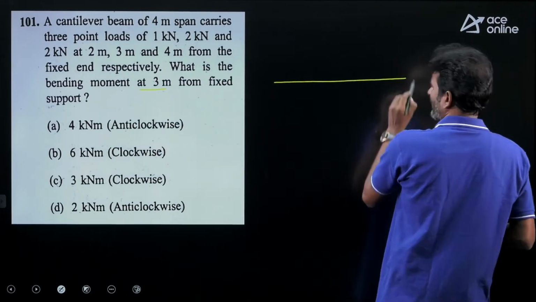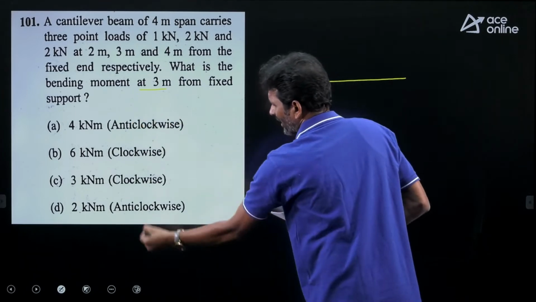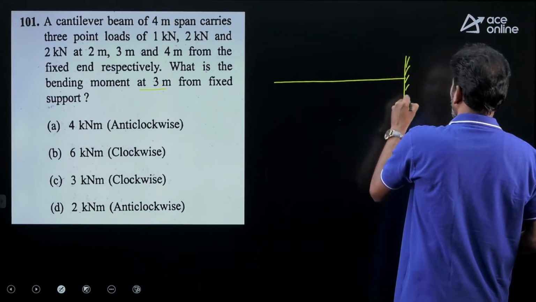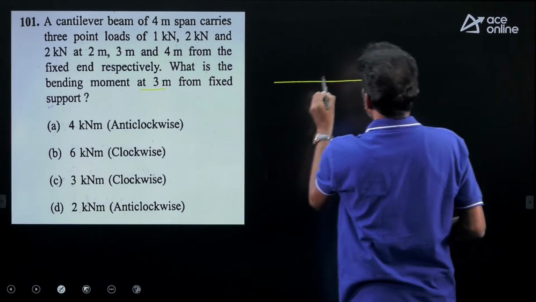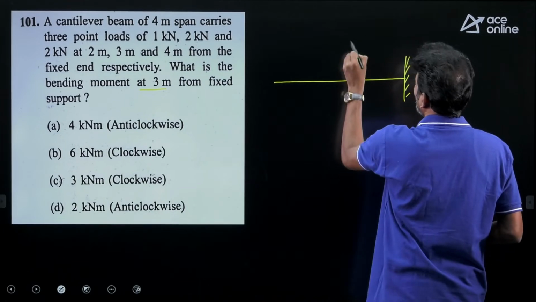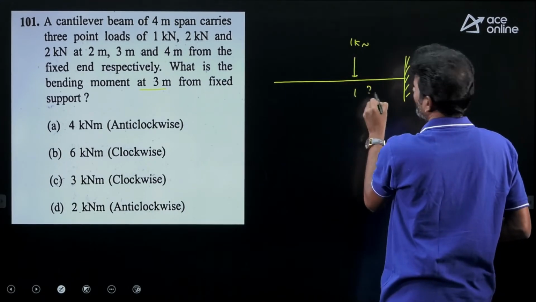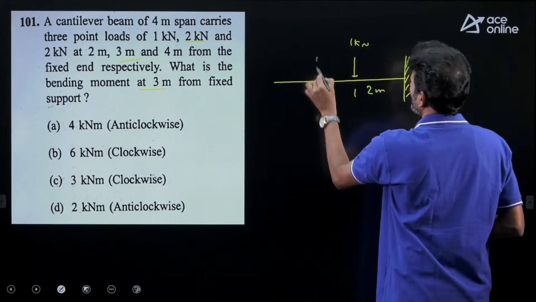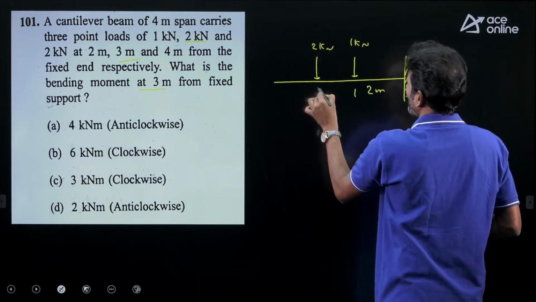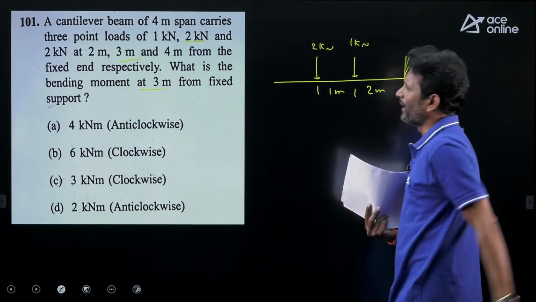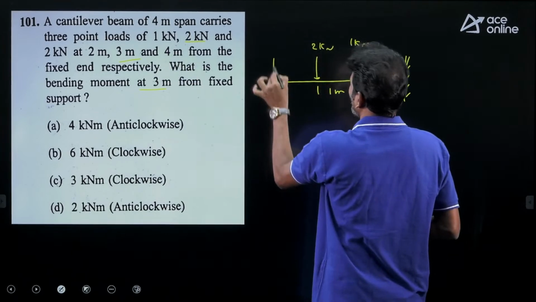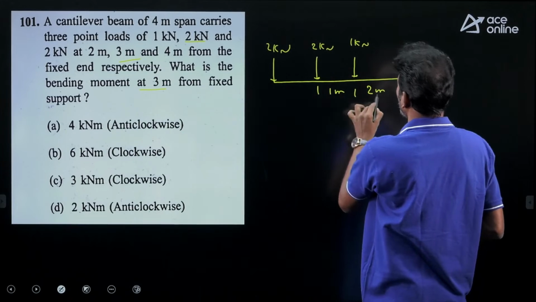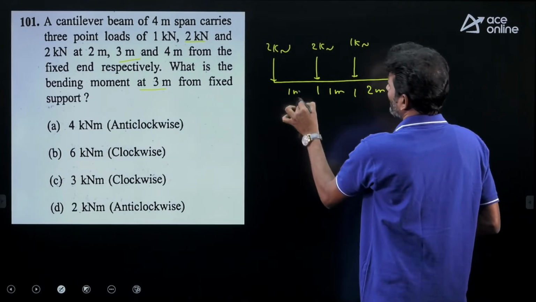Options are given clearly, and the direction is also mentioned for the bending moment. This is a cantilever beam. A 1 kilonewton load is applied at a distance of 2 meters from the fixed support, 2 kilonewtons at a distance of 3 meters, that means from the fixed end it is 3. And a 2 kilonewton load again at 4 meter distance from the fixed support, that means 2 plus 1, 3, and here 1 meter.